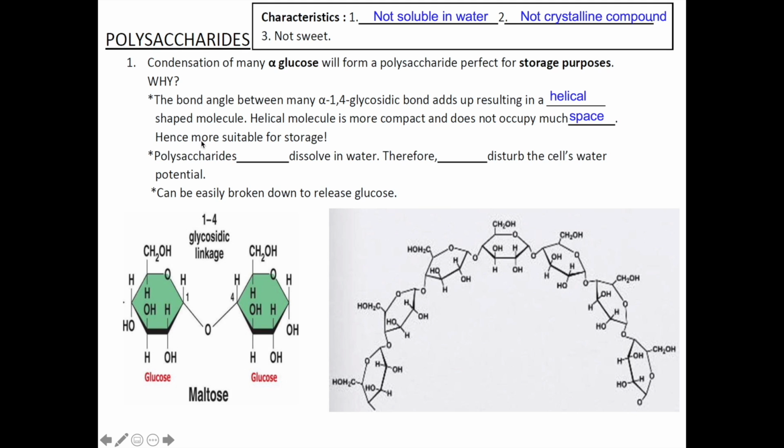Could you imagine how much space you could save if all of your pencils and pens and rulers could be rolled up? Exactly. Secondly, polysaccharides do not dissolve in water. Therefore, they do not disturb the cell's water potential. Lastly, polysaccharides can be easily broken down to release glucose.